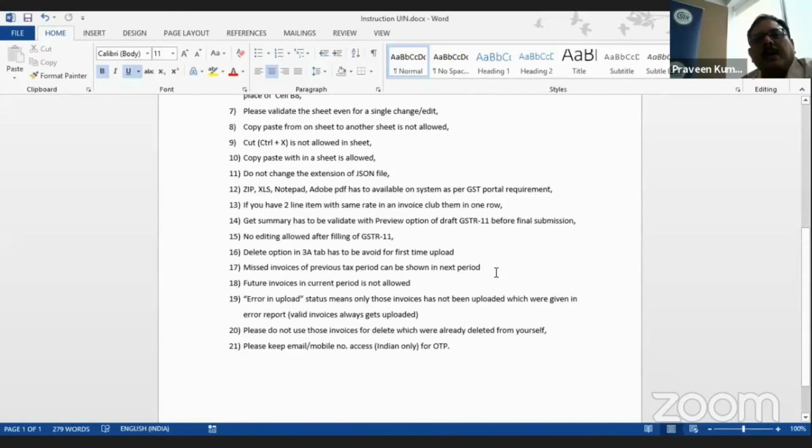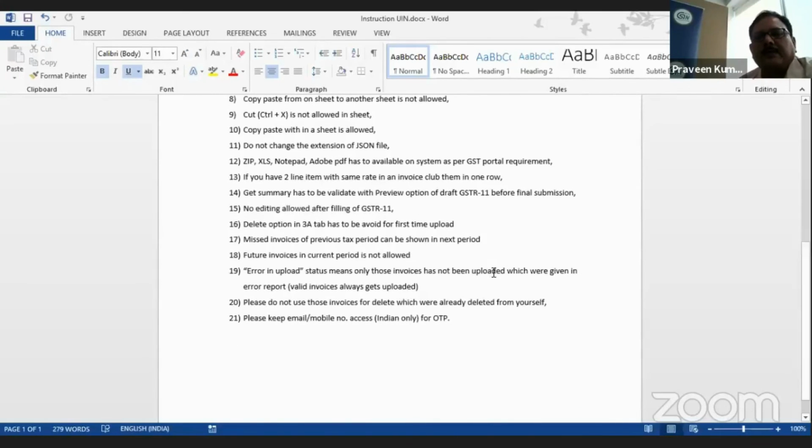If you have 2 line items with the same tax rate in an invoice, club them into 1 row. Get summary has to be validated with the preview option. No editing is allowed after filing of GSTR 11, as Gyan has stated. The delete option in G3A has to be avoided, particularly for the first row. A missed invoice of the previous tax period can be shown in the next tax period.